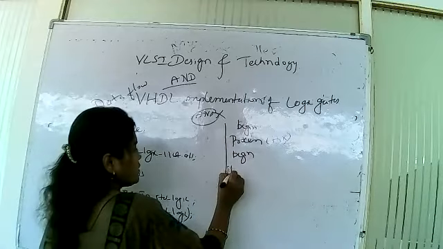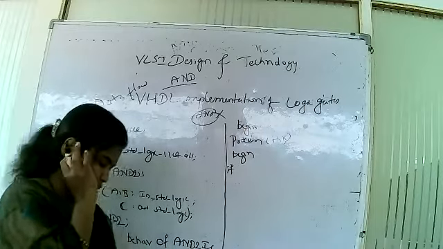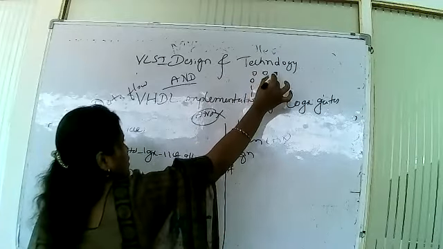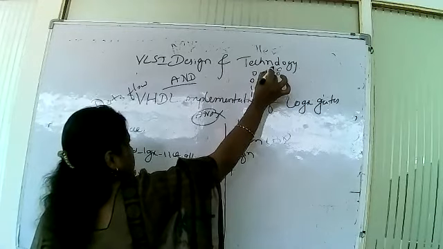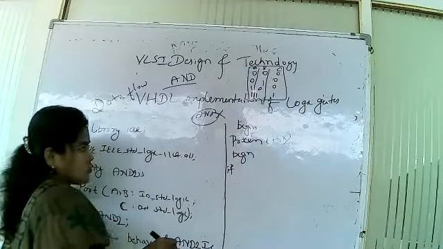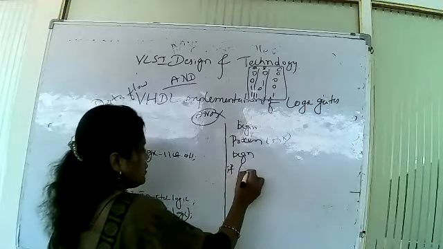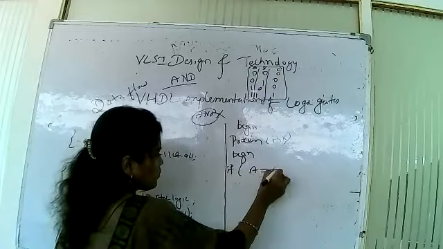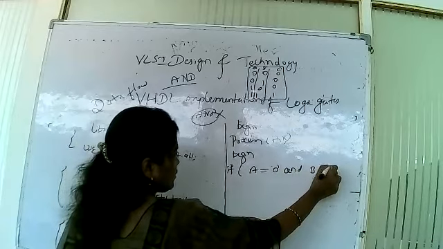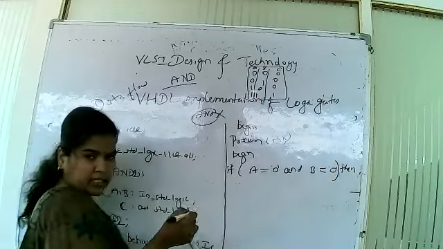Begin if. See here, it is a sequential statement. You have to write all the sequence; sequentially it will execute. So you know the truth table of AND: 0 0 0, 0 1 0, 1 0 0, 1 1 1. It is C, it is B, it is A. Okay, this is the truth table. So for that, if A is 0 and B is 0, then it is a sequential statement, right?